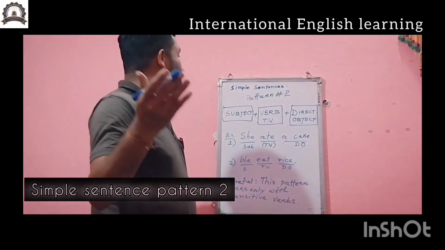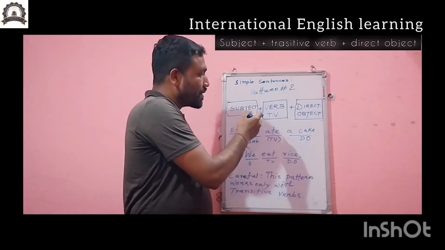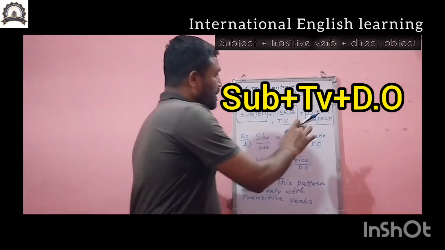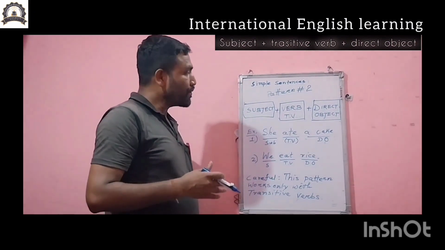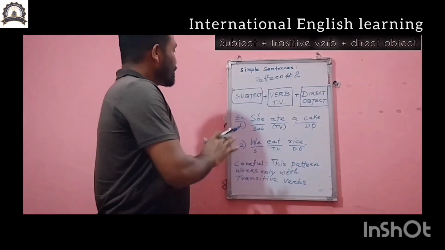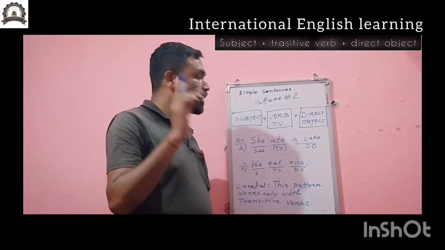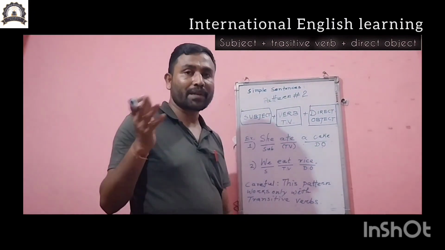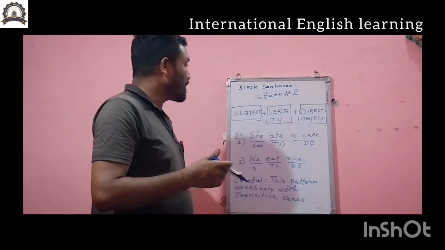Now simple sentence pattern number 2: subject plus verb, especially a transitive verb, plus a direct object. You must remember the pattern: subject plus transitive verb plus direct object. In place of the subject, we can take a noun, a pronoun or a noun phrase. In my earlier video on basic sentence patterns, I have told you. You can watch it once again.